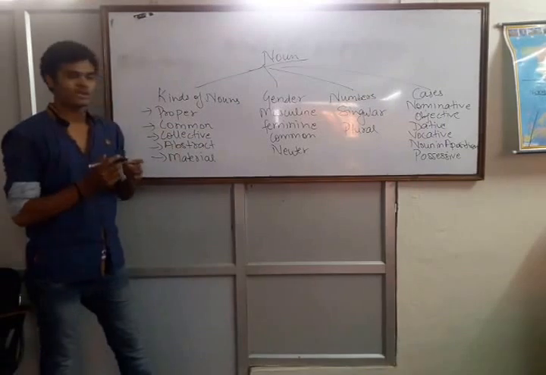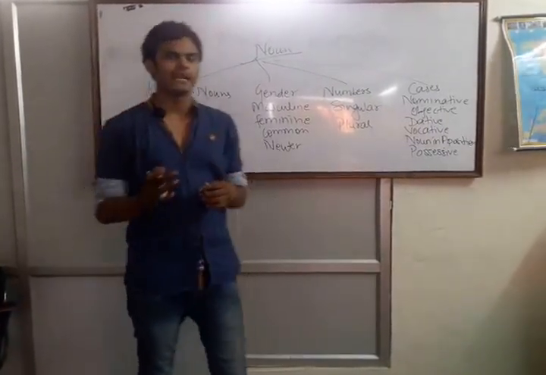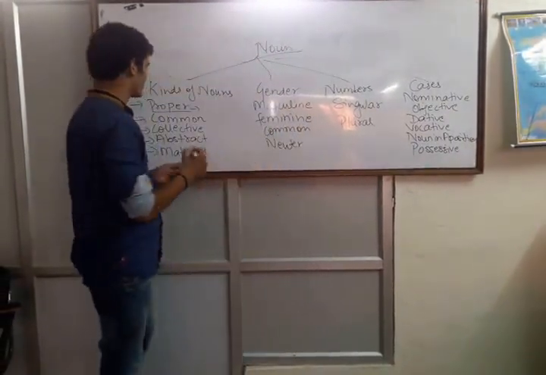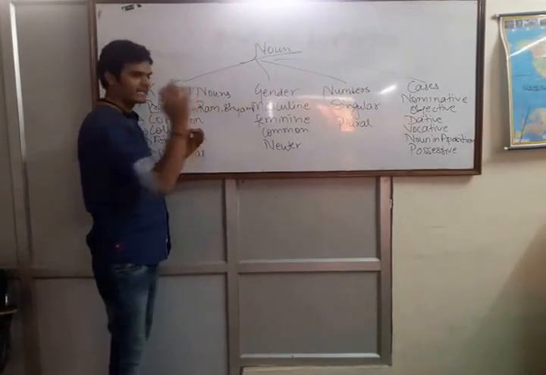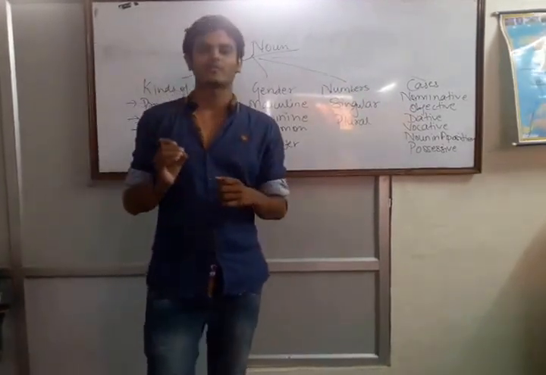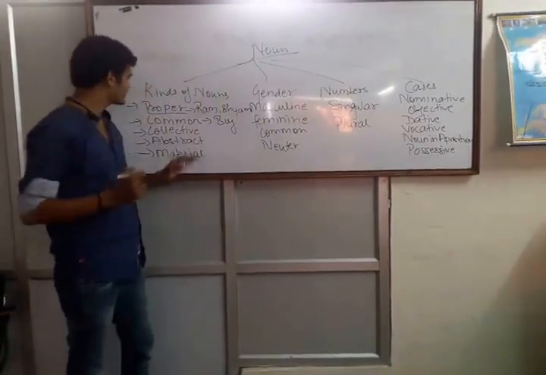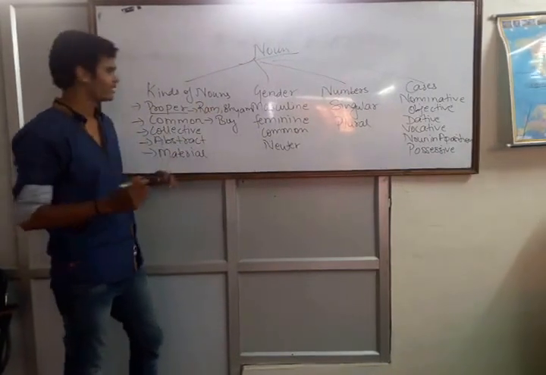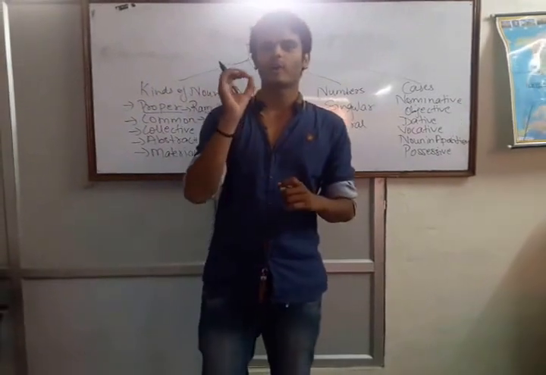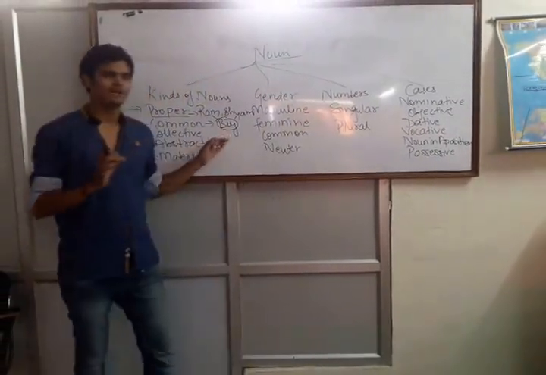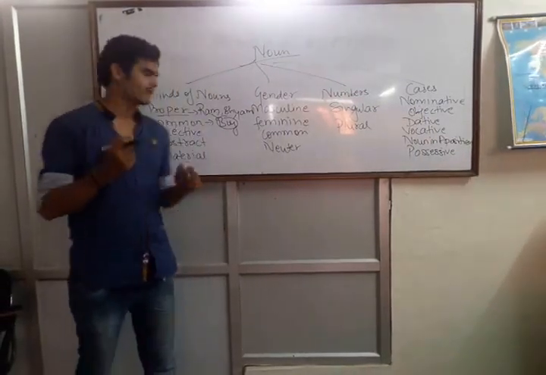So basically kinds of nouns everyone would have studied. Proper noun means name of anything, any person, any place, that is a proper noun, such as Ram or Shyam. Common noun, suppose we have a word here, boy. Boy is a common noun, whereas Ram is a proper noun, because Ram is also a boy and Shyam is also a boy. The word boy can be used for both Ram and Shyam, and anything that is used for more than one, it means common.